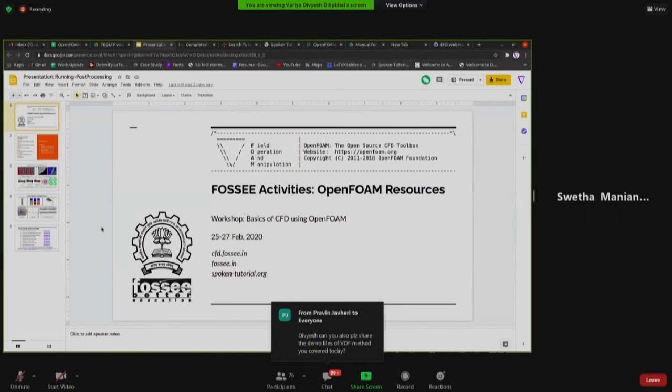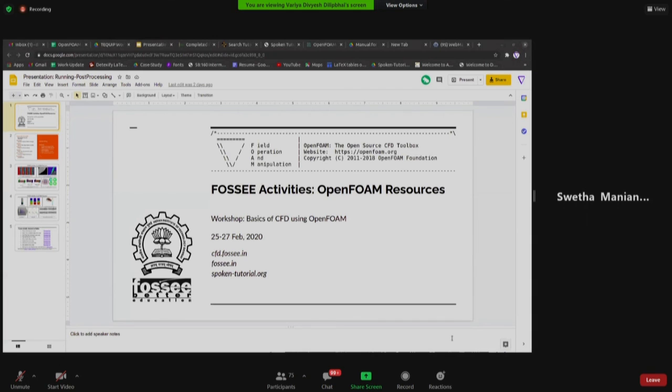Please do go through the turbulence modeling spoken tutorials. For help session, we'll see you at 9:30 tomorrow. And tomorrow is again an exciting day packed with basics of coding, how you can do the Laplacian solver coding, and also some convective heat transfer based and chemical reaction based hands-on sessions. Please visit our website, cfd.fossee.in, for additional details.